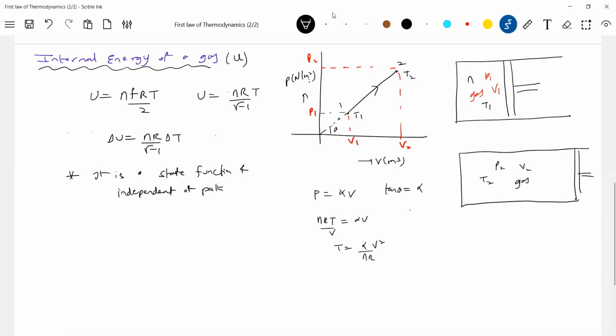It is proportional to this one. Okay, let's not bother with all this. So what is the process here now? I made the gas undergo some process, some changes I'm bringing.